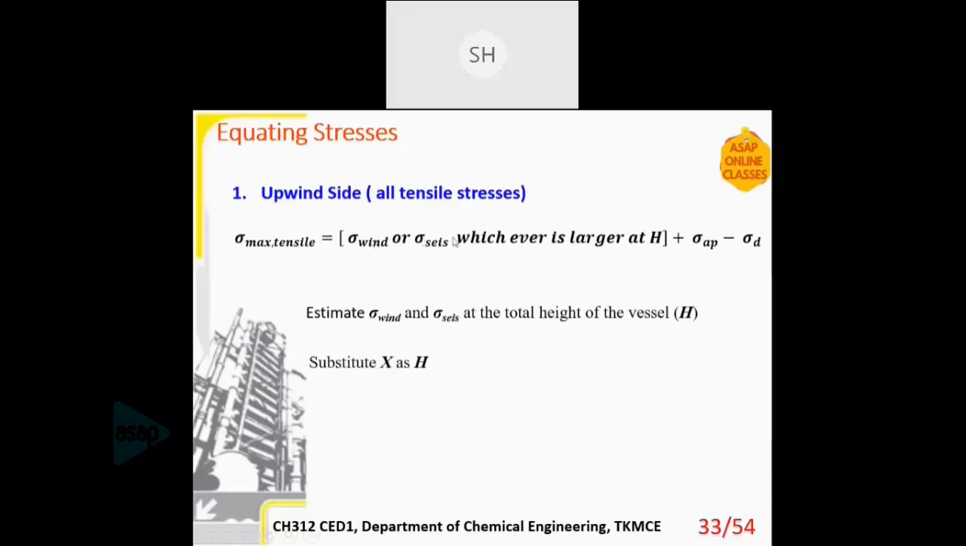Okay, so substitute X as H. This LHS, sigma max tensile, as per IS code, should be greater than or equal to F J, where F is the maximum tensile stress allowable, and J is the weld efficiency factor. So LHS is known. RHS, you have one variable X, you can solve for X.